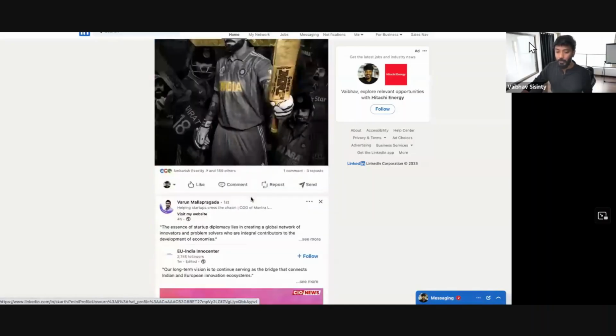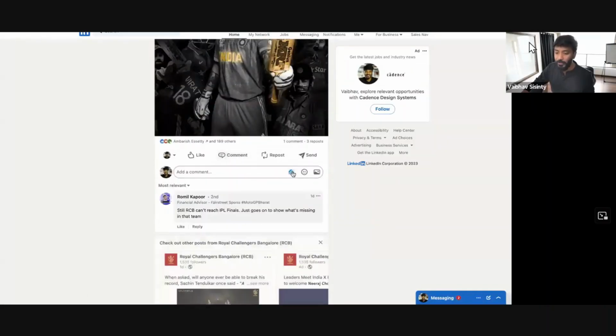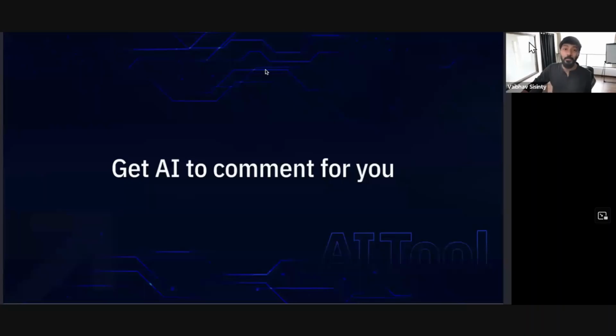Okay. Let's say I want to respond to the Royal Challengers Bangalore post. Click on comment, click on this button. Okay, it has not logged in. Essentially what happens, guys, once it logs in, it automatically goes to the post and writes a comment for you. It's very cool. You can do that very easily, clicking 5-6 times, and it will read the post and give you a comment in the tone that you want.